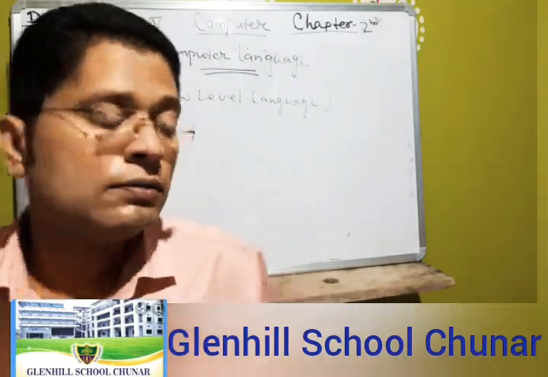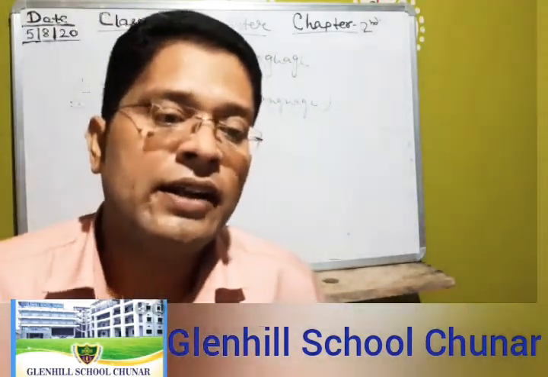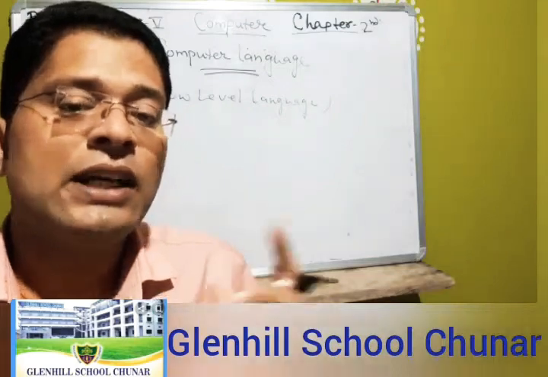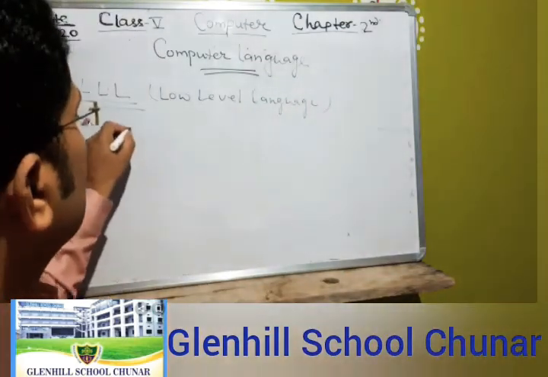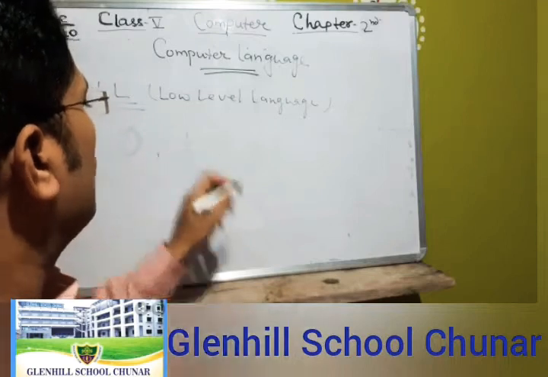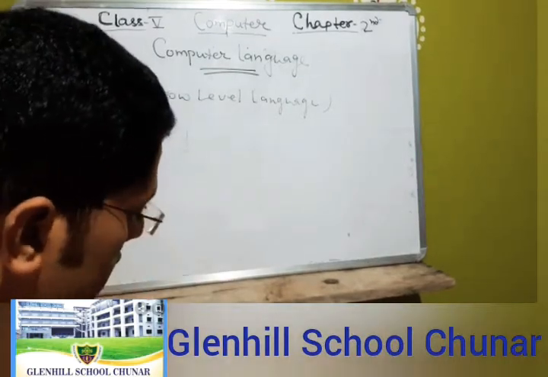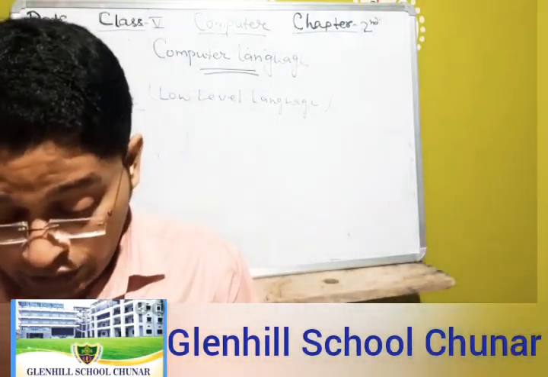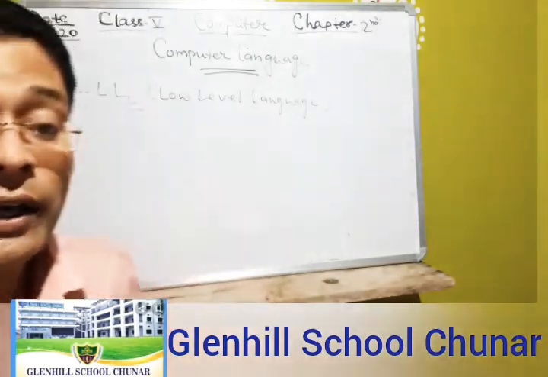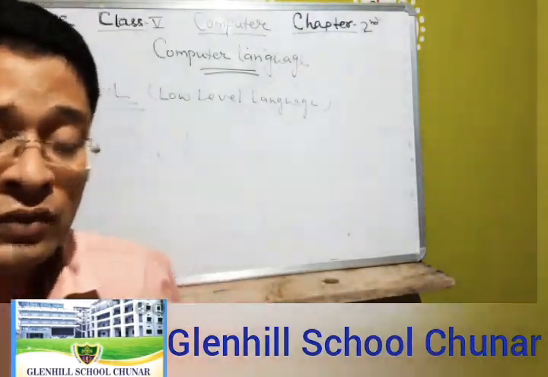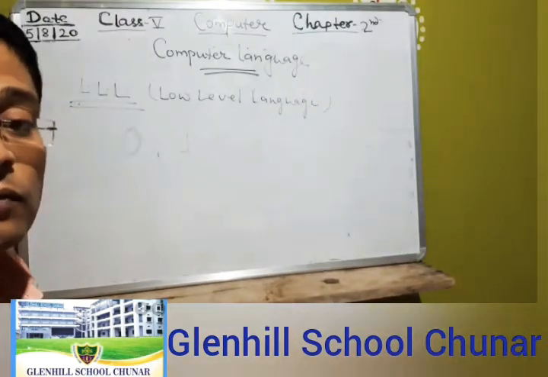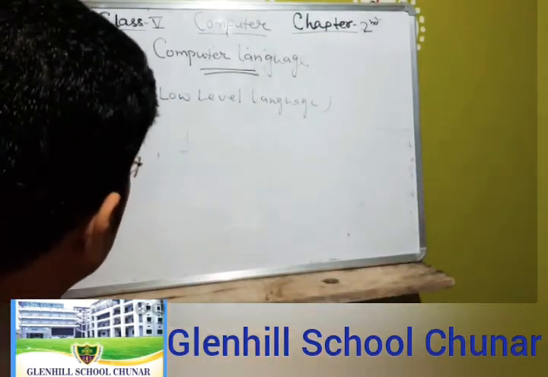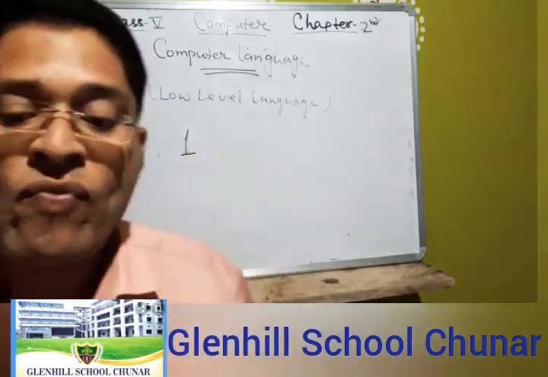As we all know, a computer can understand only electronic signals, which are represented by 0 and 1. This is binary code, a coding and decoding in binary.